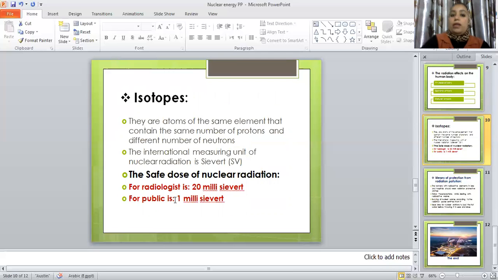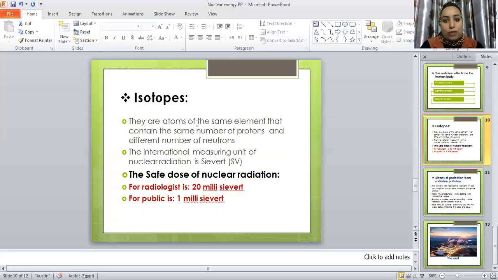We have to know the meaning of isotopes. Isotopes are atoms of the same element that contain the same number of protons and different numbers of neutrons. So it results in different mass numbers. As we studied before in Prep 1, any atom has a mass number and an atomic number. Atomic number equals the number of protons or the number of electrons, as the numbers of protons and electrons are equal. The mass number is a summation of the number of protons and the number of neutrons. So if the number of neutrons is different, the mass number will be different, so the atoms will be different.